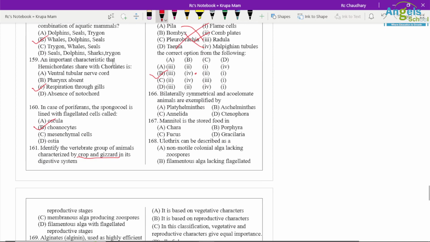166. Bilaterally symmetrical and acoelomates are platyhelminthes only. Mannitol is stored as food in Fucus. Ulothrix can be described as filamentous algae with flagellated reproductive stage.